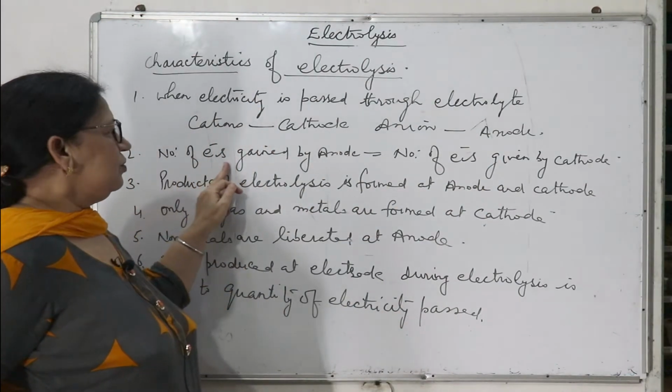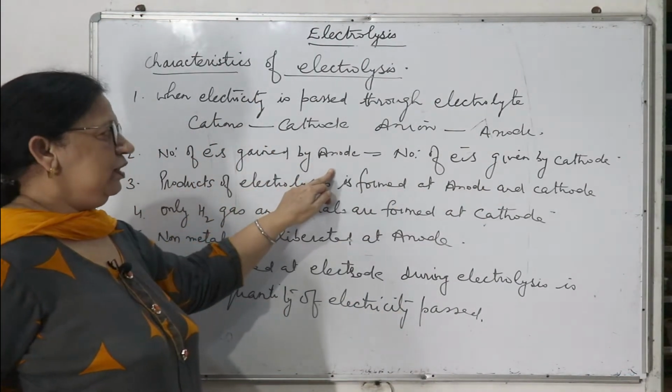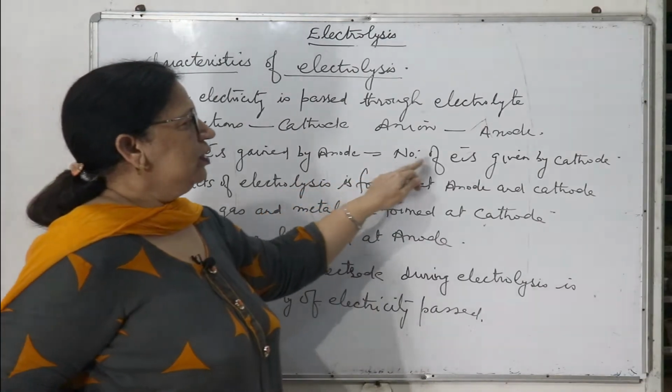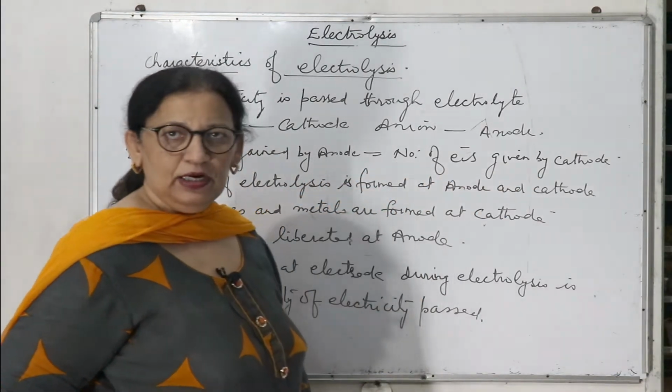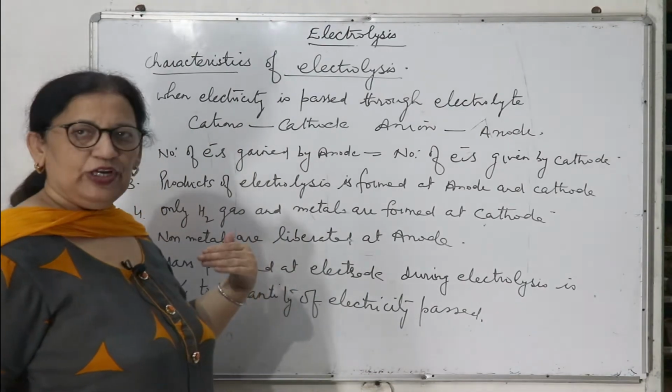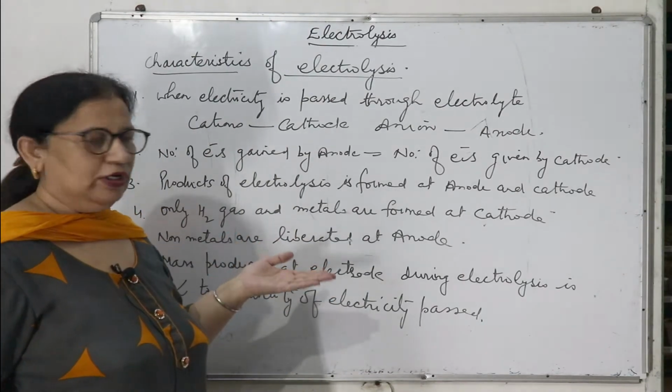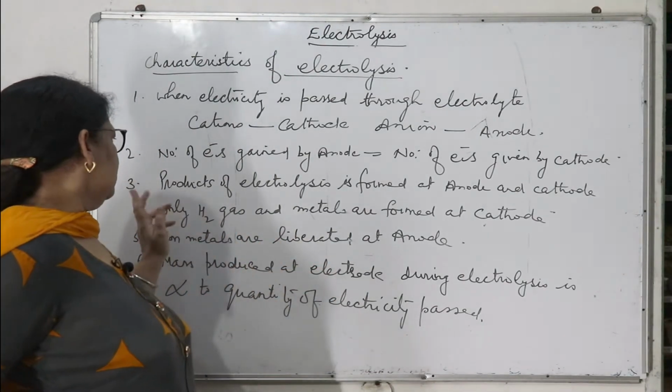And the number of electrons gained should be equal to the number of electrons given, meaning the number of electrons lost should be equal to the number of electrons gained.